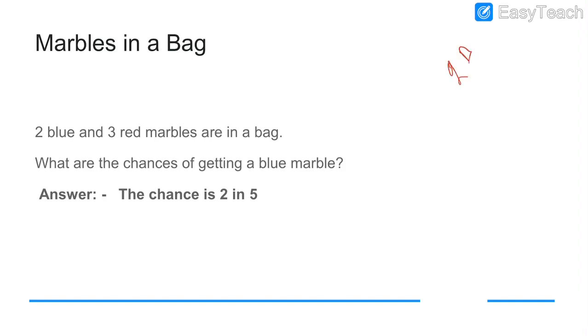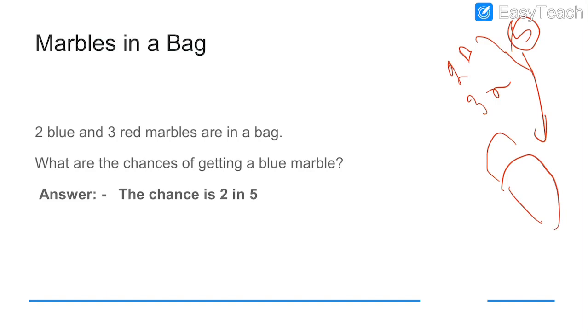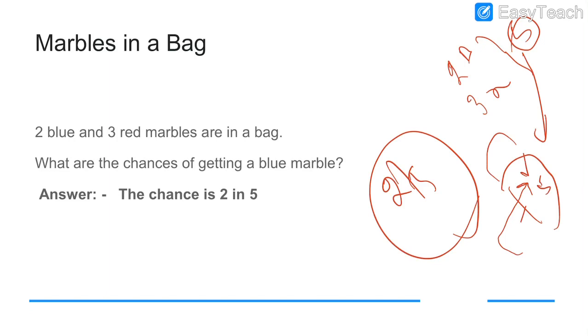Total is 5 marbles in one bag. Whenever we pick one marble from the bag, what is the probability of getting a blue marble? The total number of marbles is 5, and 2 are blue. So the probability is 2 by 5. The chance is 2 in 5.